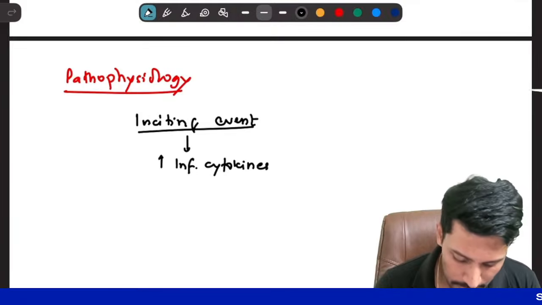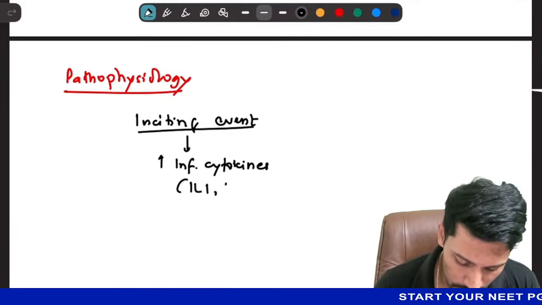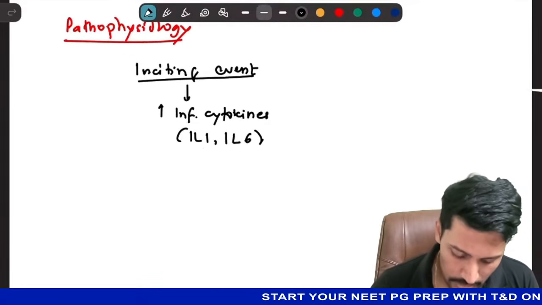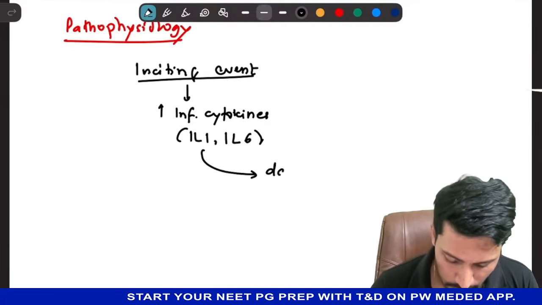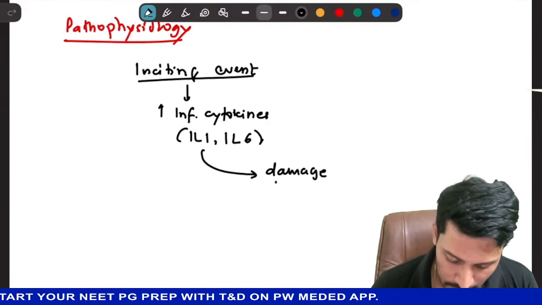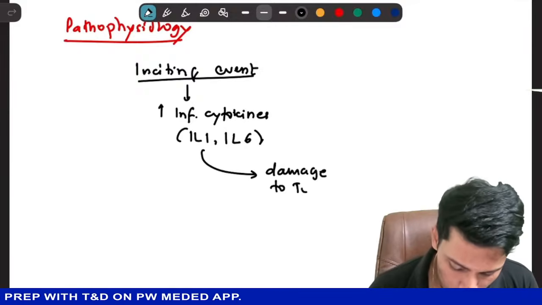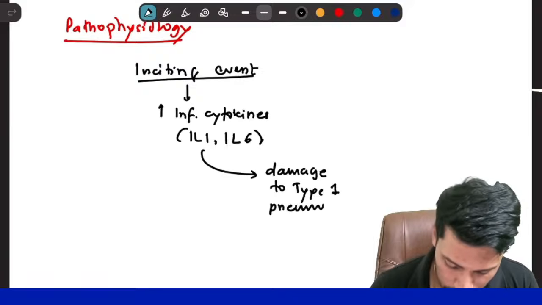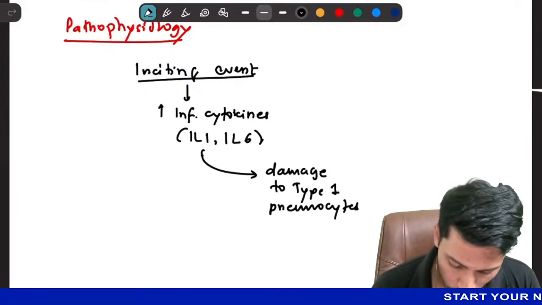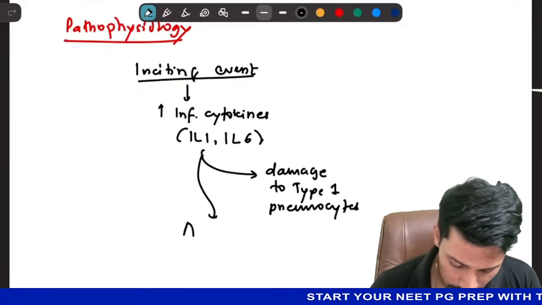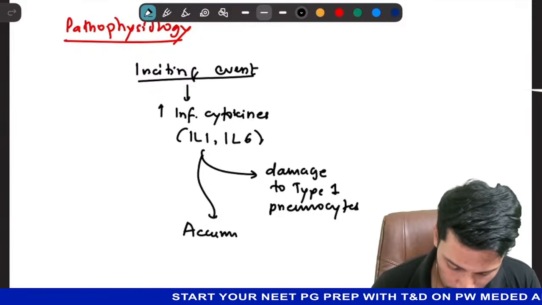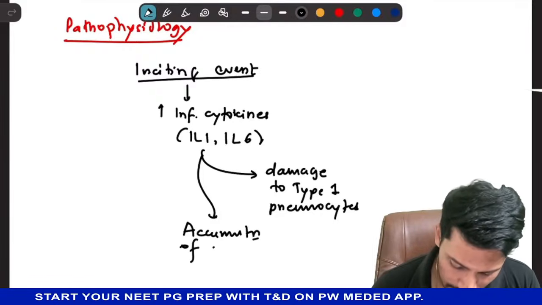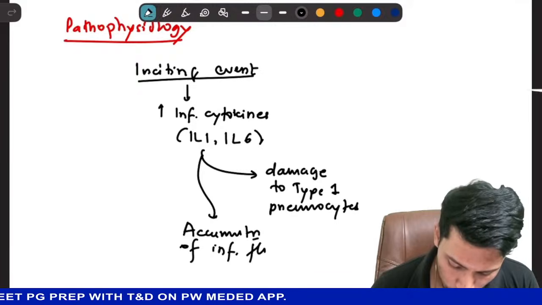And these inflammatory cytokines like interleukin 1, interleukin 6, because they now go to the blood, will cause damage to type 1 alveolar cells or type 1 pneumocytes, and also accumulation of inflammatory fluid in alveoli.